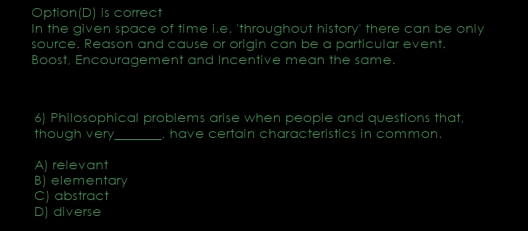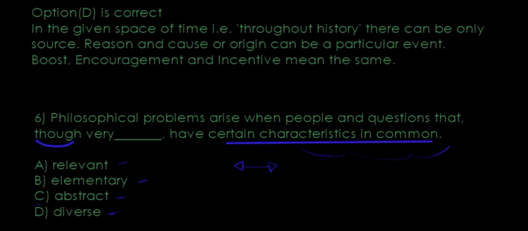Next question. Philosophical problems arise when people and questions that, though very dash, have certain characteristics in common. So, though very dash have certain characteristics in common, that indicates something in opposition, something the opposite of each other. So having characteristics in common, this should be sort of the opposite: relevant, elementary, abstract, diverse. How about diverse?